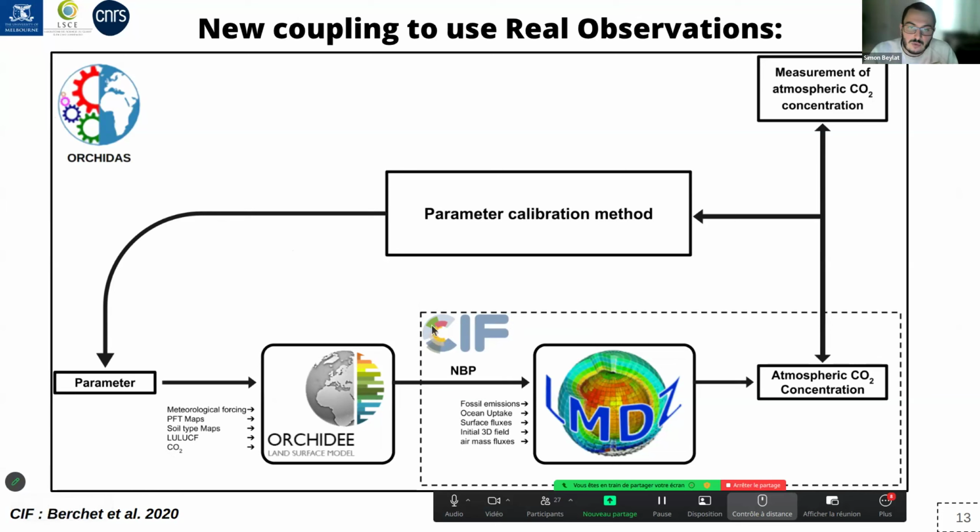But in this case, we only do forward simulation because we don't need the backward run, and it helps us to extract the atmospheric CO2 concentration to compare it with the measurement.